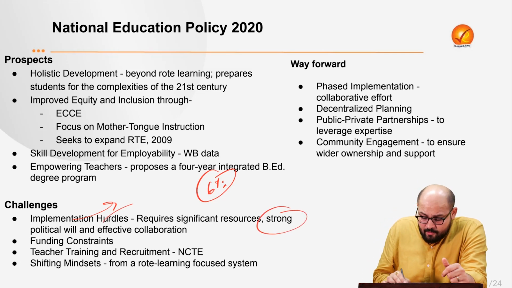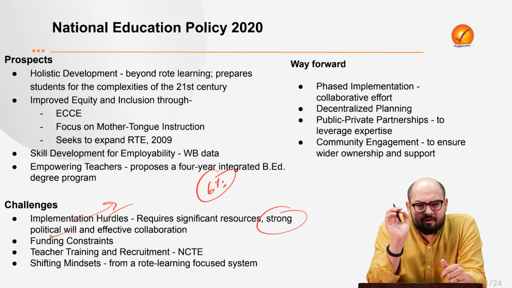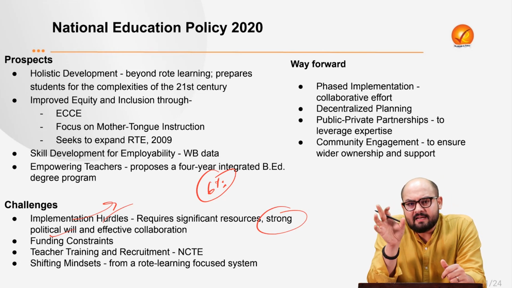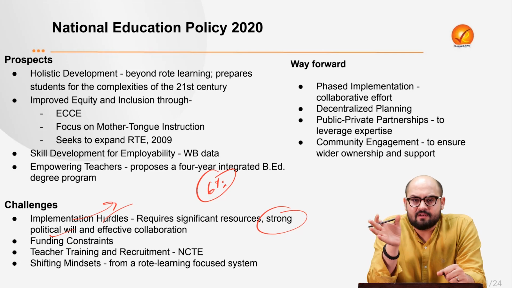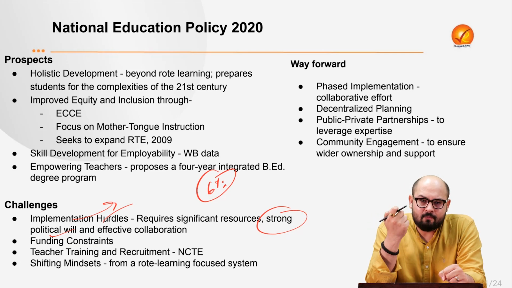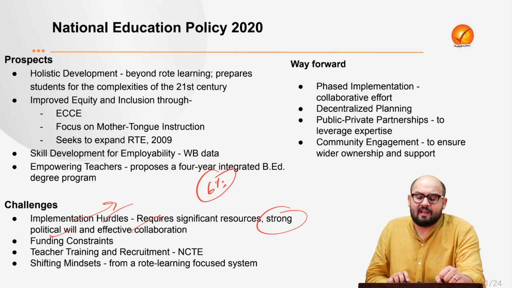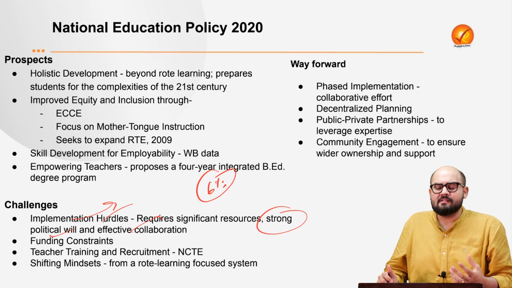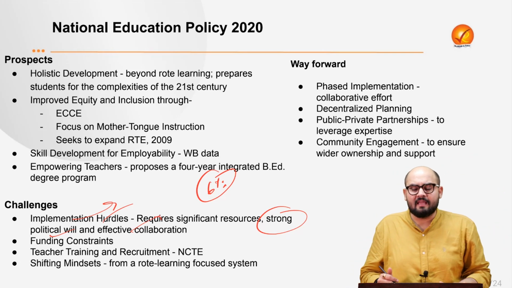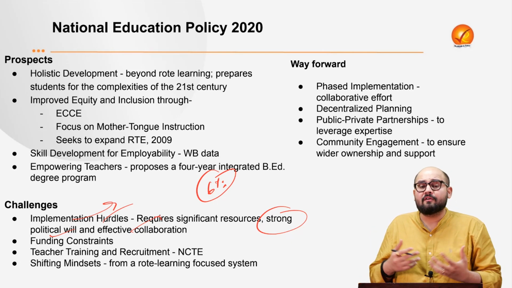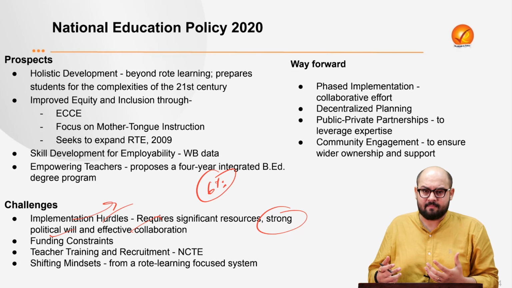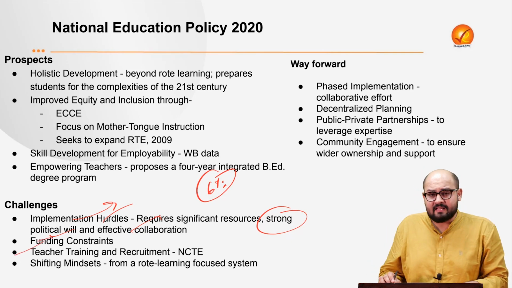Next, it requires a strong political will, and not just at the level of the Union, because ultimately it is the states and the local authorities who handle a lot of these students. Then we have effective collaboration. Most of these policies are top down, not a bottom-up approach. So there is a lack of collaboration and a lack of effective participation, right? Next, as I said, funding constraints.